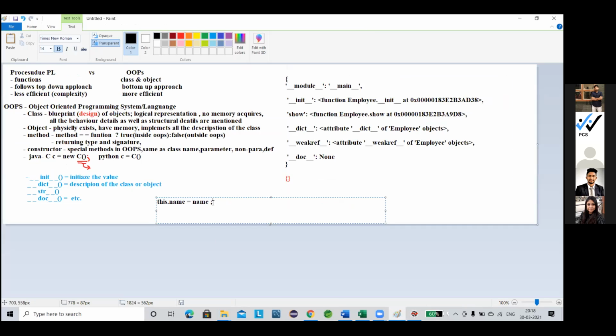So tell me, what functionality does it represent here, using that function? It refers to the current object. Tell me, what is the difference between these two? This name and this name, what is the difference between these two? Either it is the same or different.